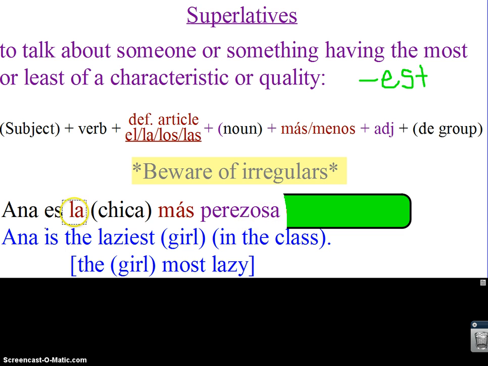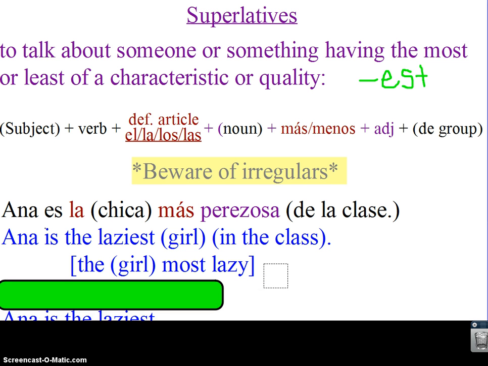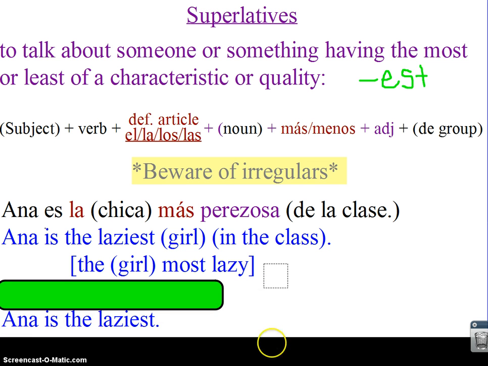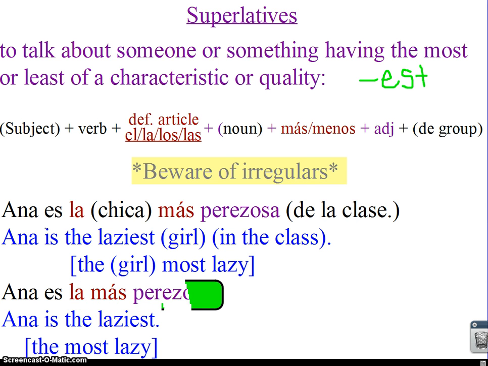Perezosa. Of course, the adjective has to match what I'm describing. In the class is what we say. They say de plus the group. So, de la clase is my sentence. Now, if I took out all the extra stuff, I'm just saying Anna is the laziest. Or, really, Anna is the most lazy. So if I take out all the extras, Anna es la más perezosa, the most lazy, the laziest.